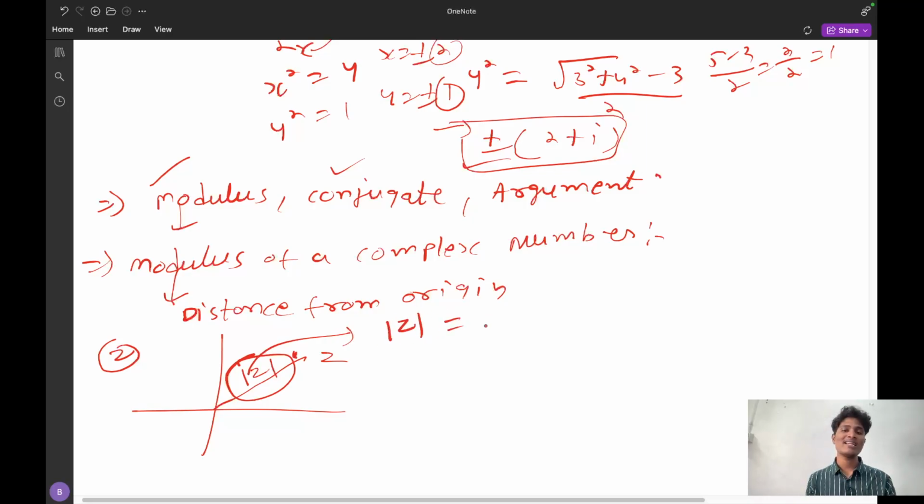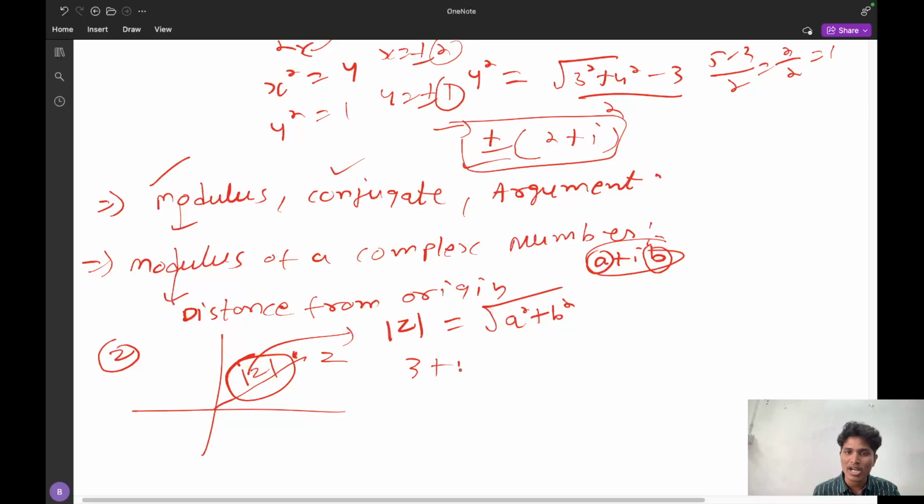and this answer is root of a square plus b square. Simply, what is a square? A value and b value, that is a plus iota b is a complex number. You have to find the distance from the origin. What we have to do? We have to simply square the real part and imaginary part, that is a square plus b square. If you do the square, what is the result you will get? That is the distance from origin.